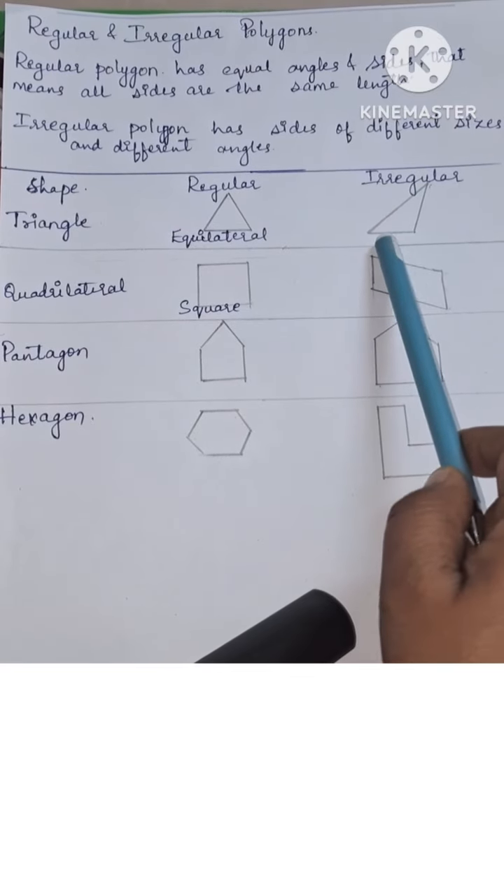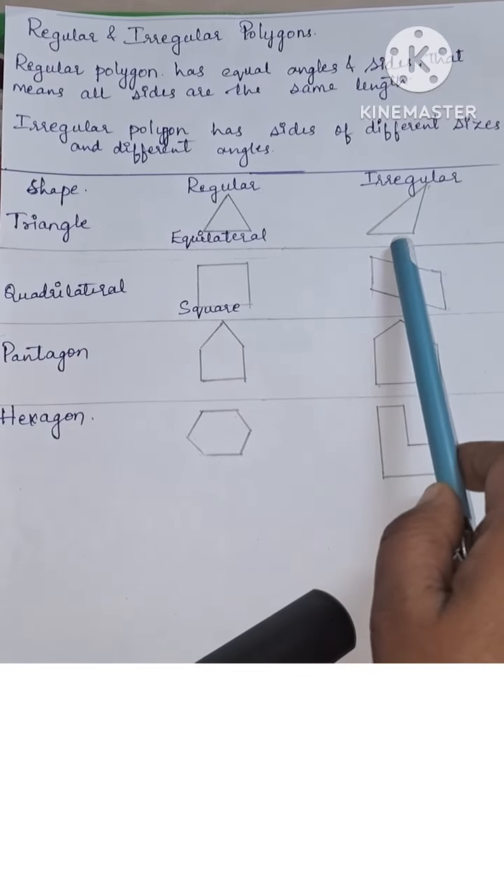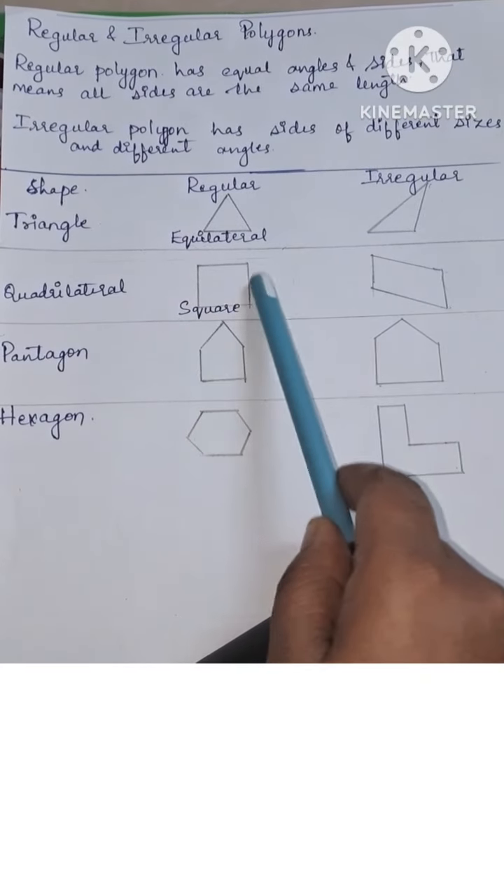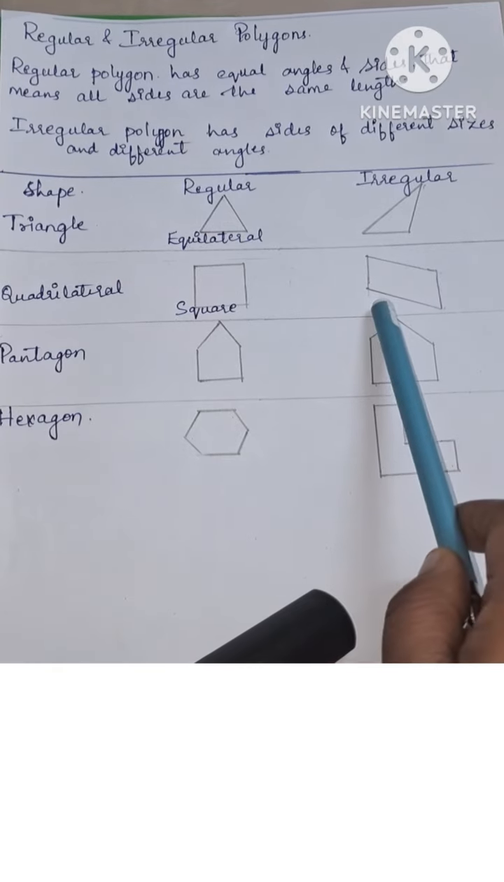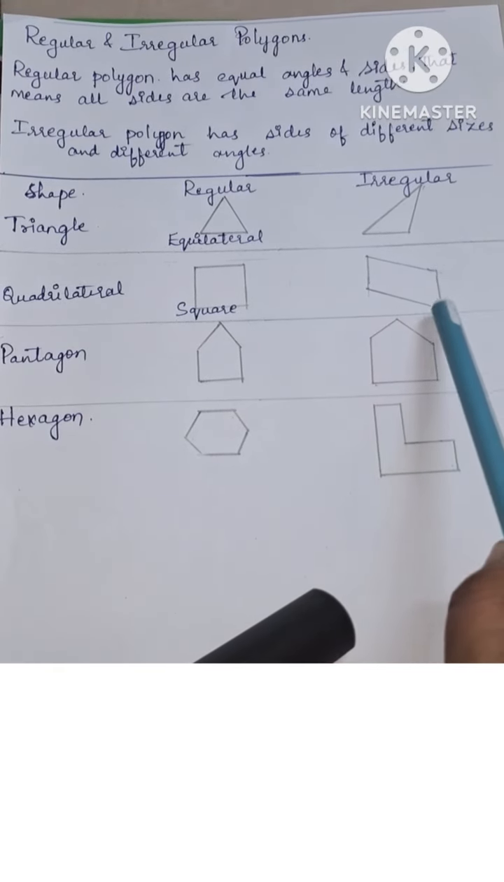It is made up of 3 lines, but it is not equal. This is a skeleton. Next, all the sides are the same length, so it is called a square. But here it is made up of 4 line segments. All the sides are not equal, so it can be a parallelogram.